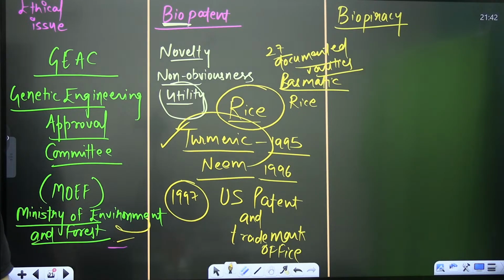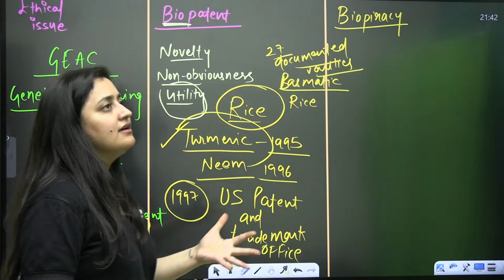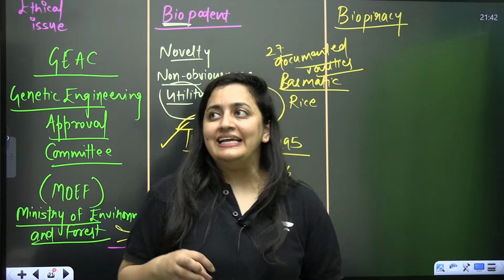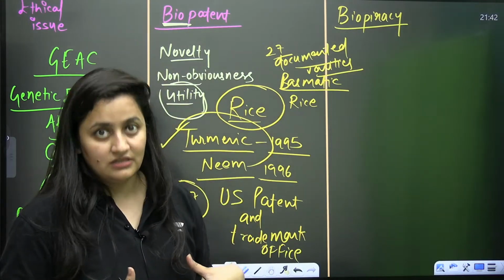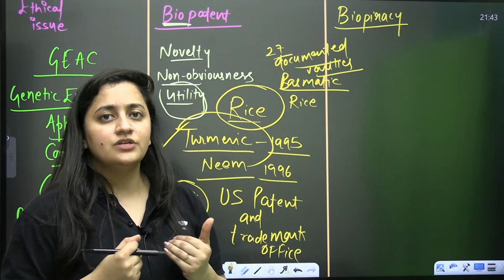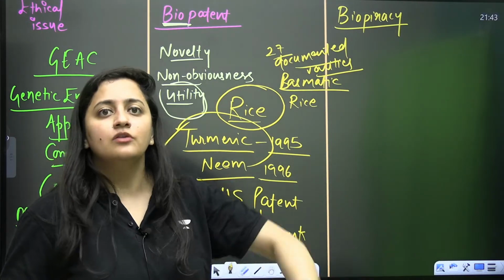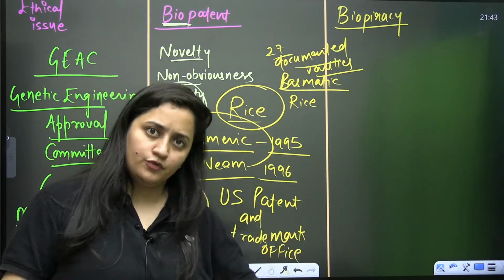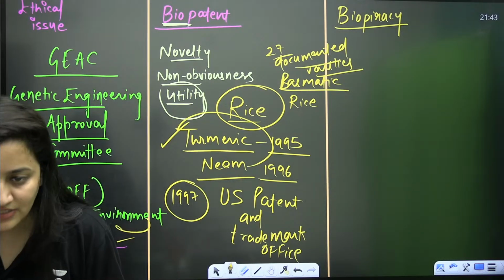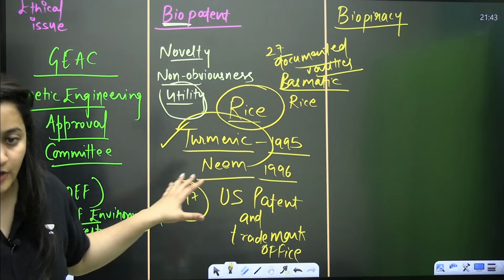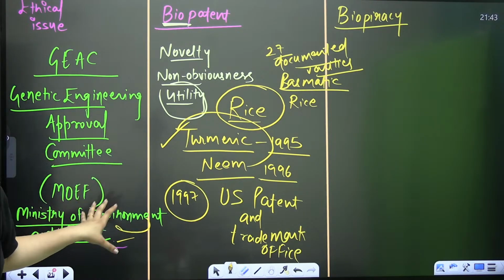So biopiracy is theft or robbery of biological and genetic resources. Let's say there is a developing country, but other developed countries are using its biological resources without their knowledge, without providing anything to them. That also comes under biopiracy. Getting it?